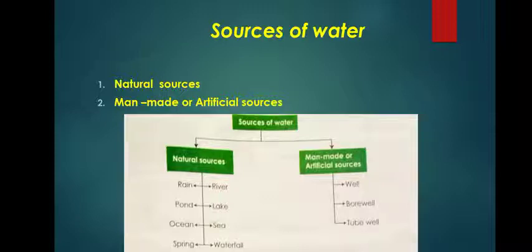Man-made or artificial sources. Well, it is created by man. Borewell is also created by man, and tube well. All these three sources are created by man. Man digs the earth till he gets groundwater. Then he may build a well or bore well or tube well. That is why it is called man-made or artificial sources.